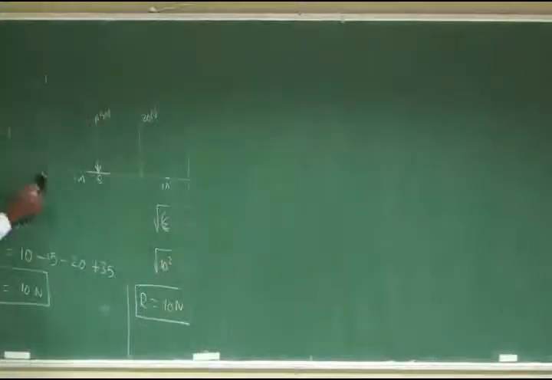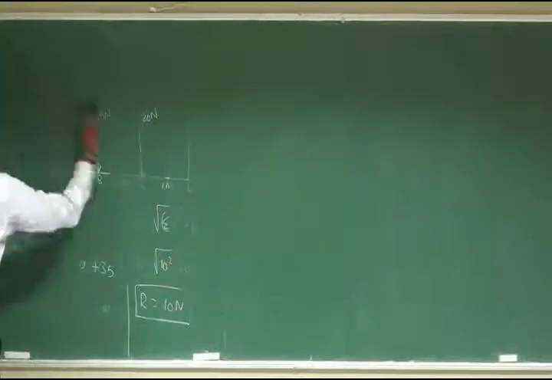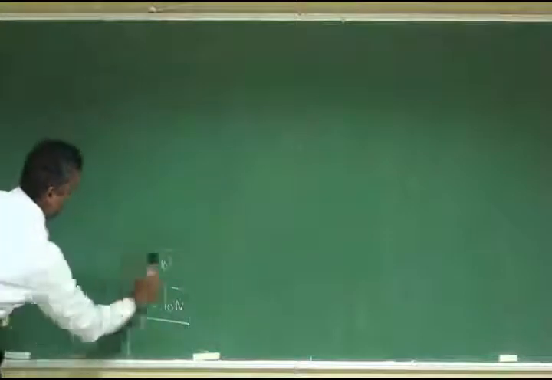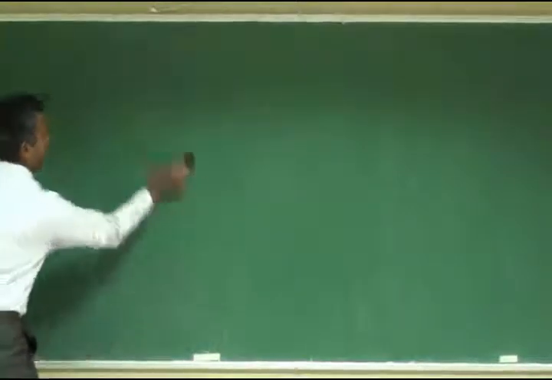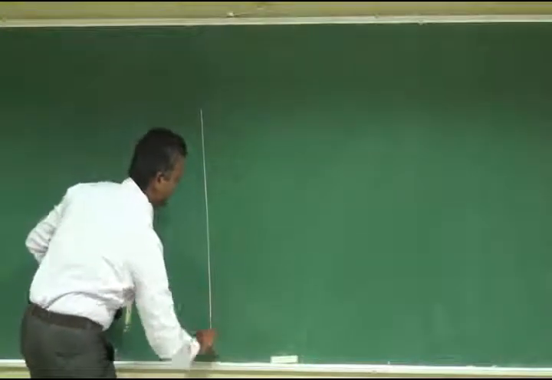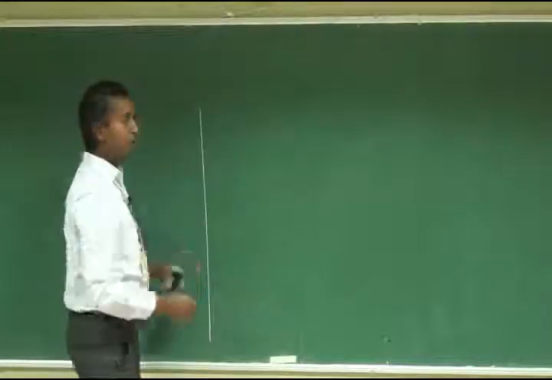We can consider a system which has 4 or 5 horizontal forces. The last problem we are going to discuss today is this one, a system with horizontal forces. Please design a system of your own.